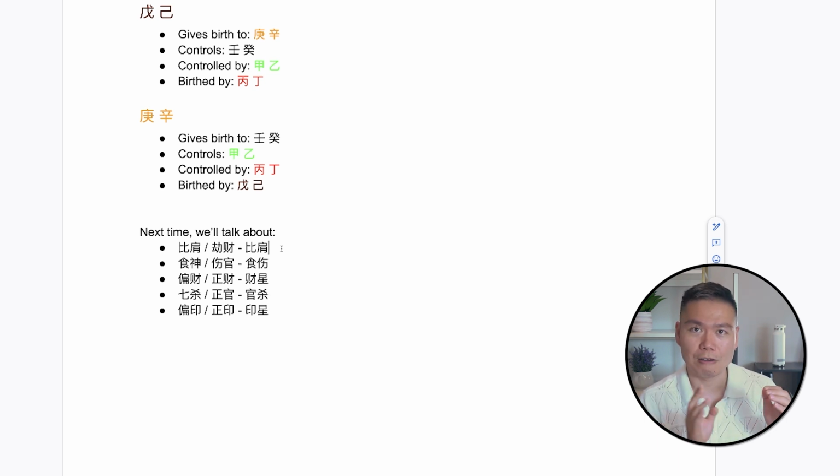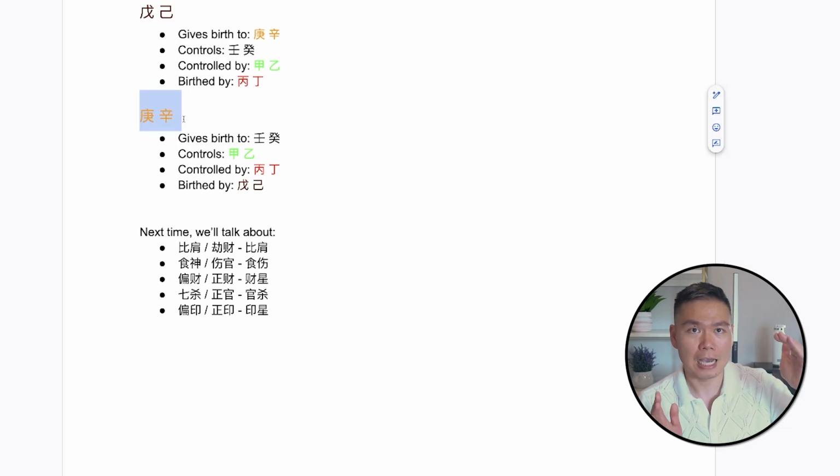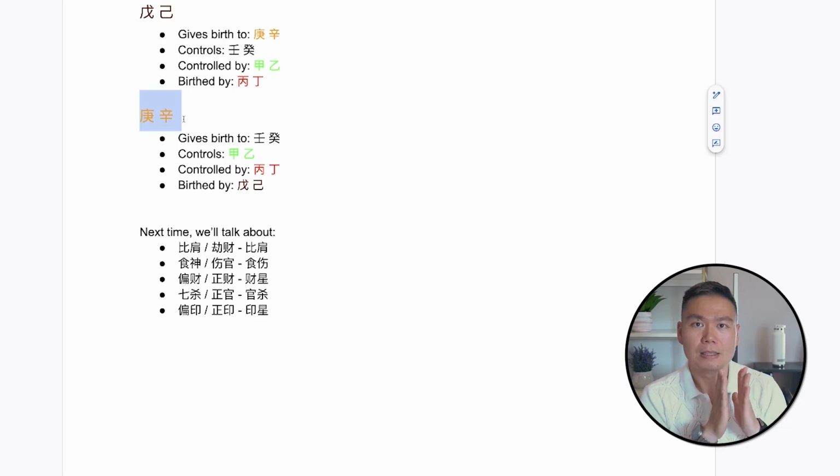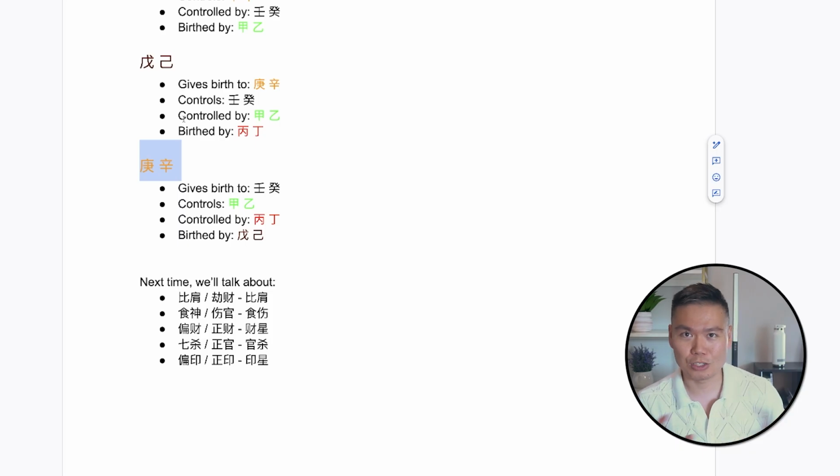And then within that, you have relationships, and then you create more words to describe them. And you have a shortcut, which are these words. That is the combination of element and polarity. This is just the heavenly stems. There are 10 heavenly stems, which we go through. Then there are 12 earthly branches. And earthly branches are a lot more complex than the heavenly stems.